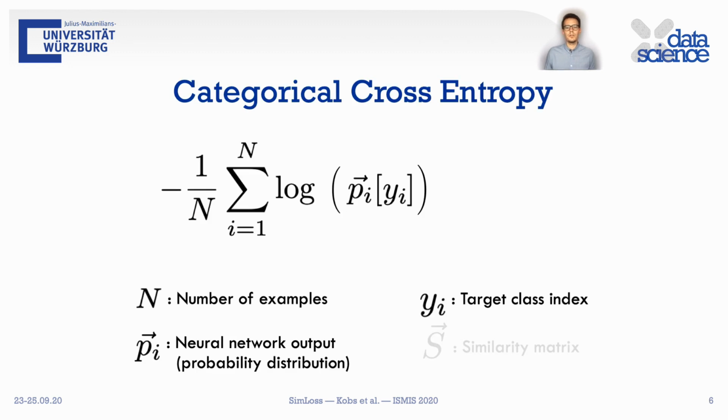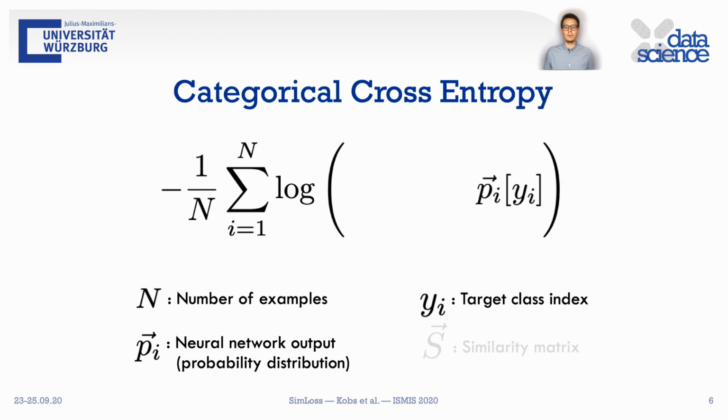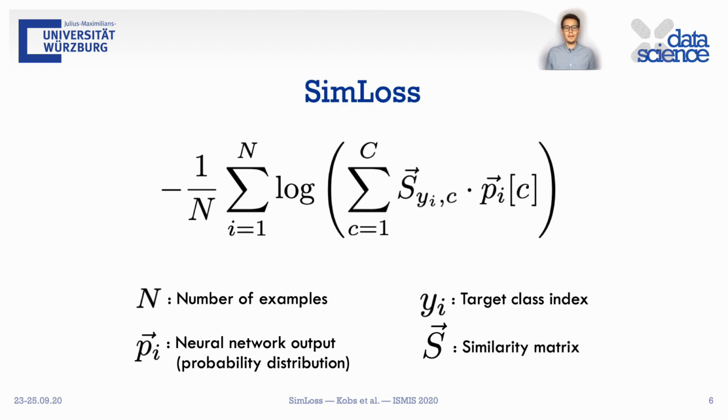SimLoss is a modification to the categorical cross entropy, which does not take other classes into account, but only looks at the predicted probability for the target class index yi. SimLoss generalizes categorical cross entropy by incorporating a matrix S denoting the similarities of all C classes. 1 means that classes are identical, while 0 indicates that the classes are not at all similar. Given this matrix, the loss is larger if the network outputs high probability for dissimilar classes and thus learns to predict more similar classes in case of misclassification.